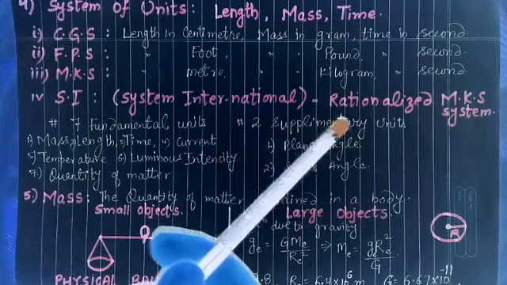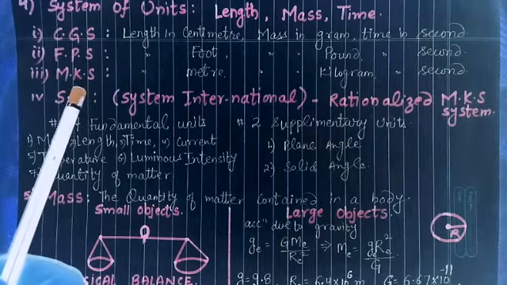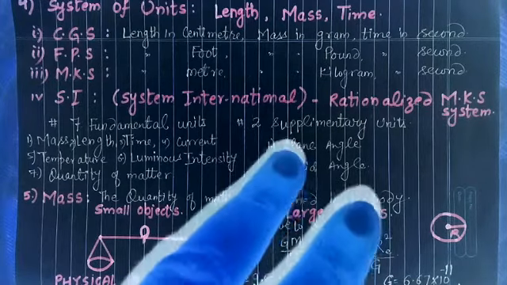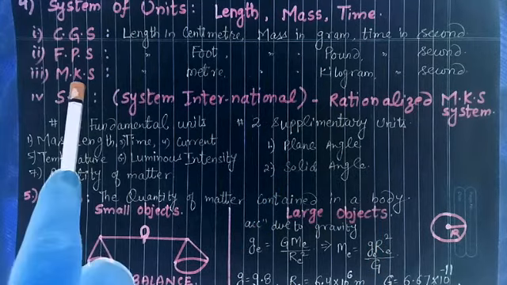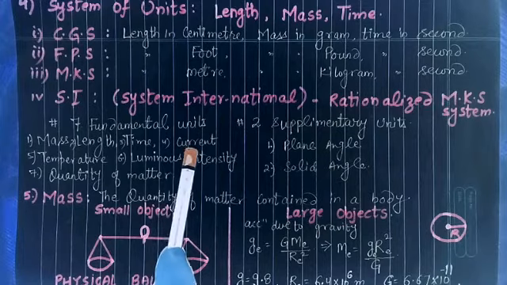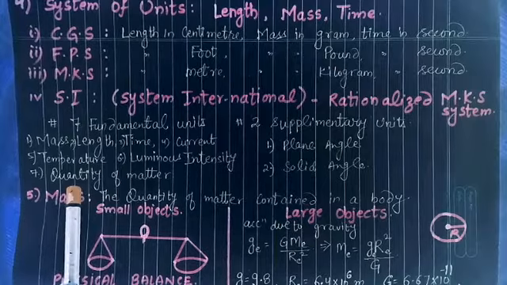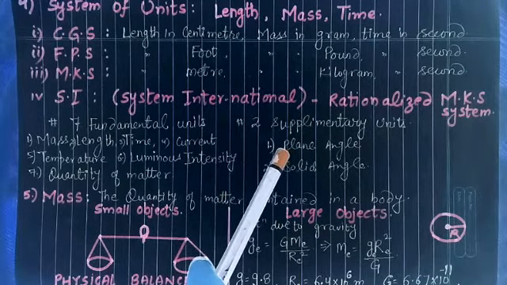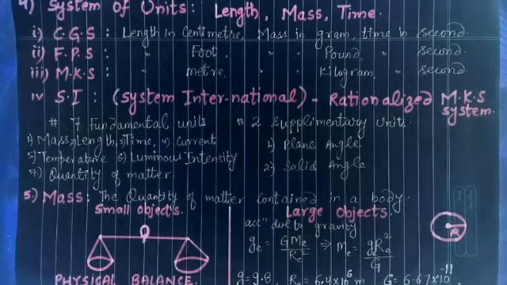It is a rationalized MKS system. That means in the MKS system we have added 4 new fundamental units and 2 supplementary units. Mass, length, time are from the MKS system. Newly added quantities are current, temperature, luminous intensity and quantity of matter. The 2 supplementary physical quantities are plane angle and solid angle.